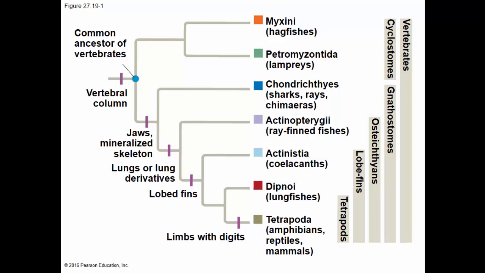They typically live in water and behave kind of like a fish, but they have the ability to dry out, and they can live for many years in a block of dried mud. That's pretty amazing. But then the other group that diverged from the lobe fins entered land and became the tetrapods. Tetra means four, and pod means foot. So these are four-footed organisms that walked on land. That includes the amphibians, the reptiles, and the mammals.